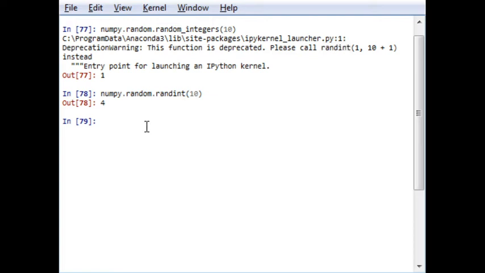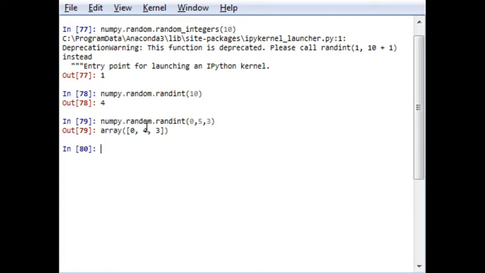So now the first element will show you the lowest value, and up to which value you have to use this. In the second function, that is randint, if I say the lower value will be 0, the higher value will be 5, and the size of the matrix will be 1 by 3, the maximum number of elements I want is 3.